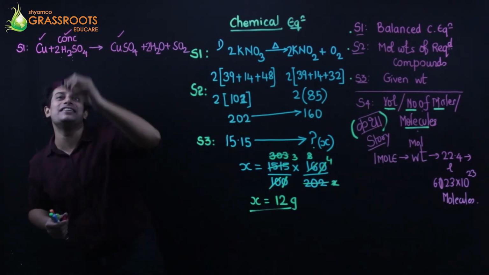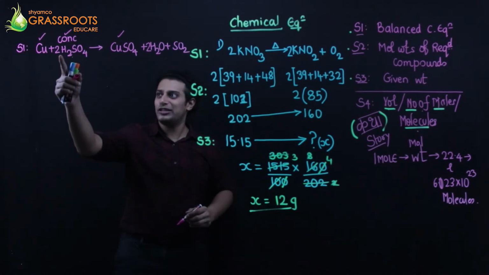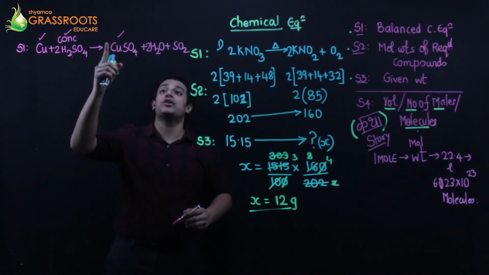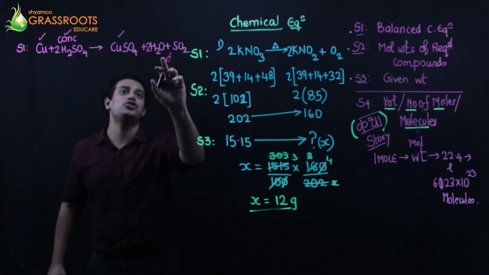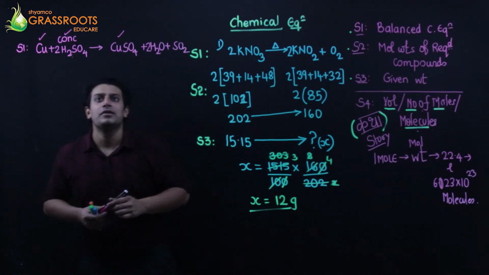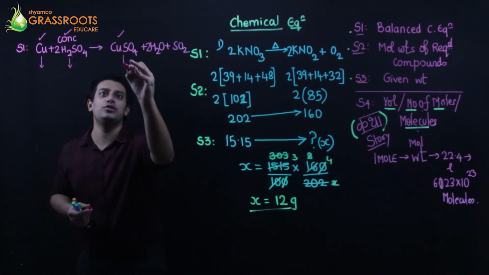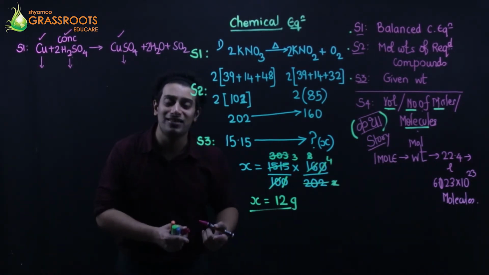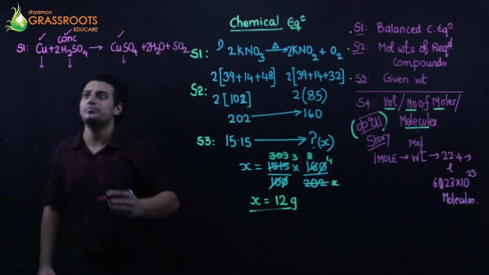Acid. Well, these three things are named in the question. They are talking about copper, they are talking about acid, and they are talking about copper sulfate. There is no mention about H2O and SO2. There is no mention at all, okay? So let's start with writing down the molecular weights of only these three. These two are not needed because there is no mention in the question about H2O and SO2.